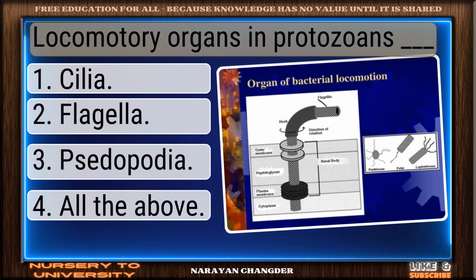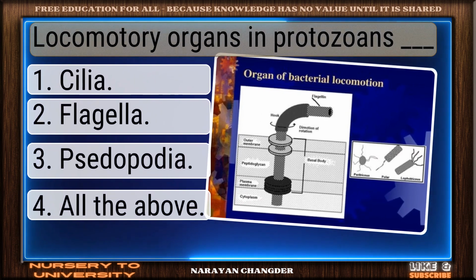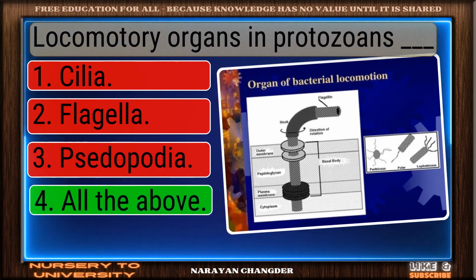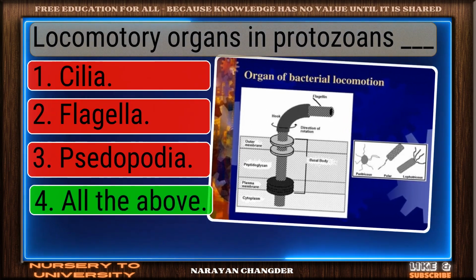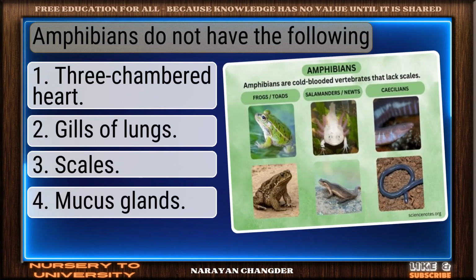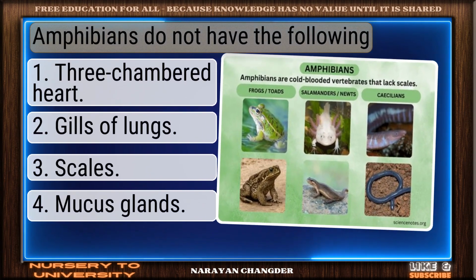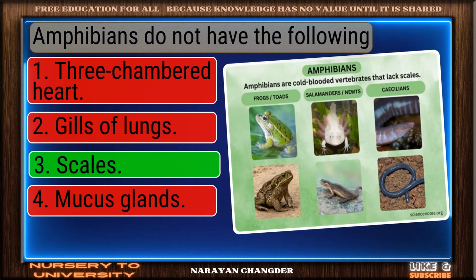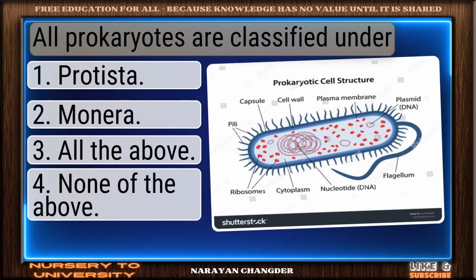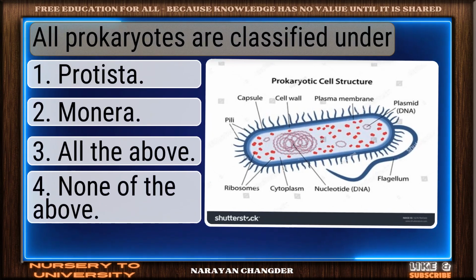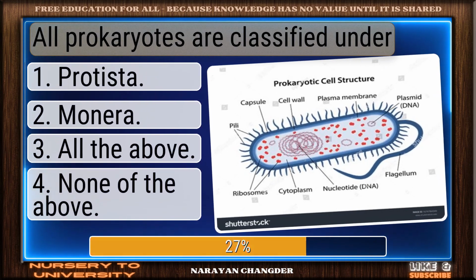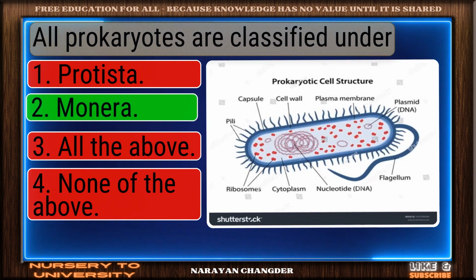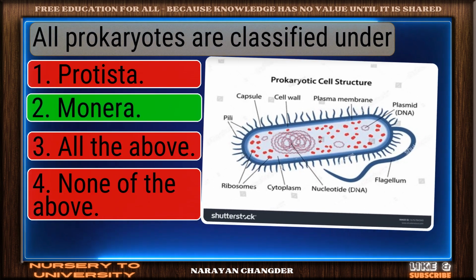Question number 224. Locomotory organs in protozoans, dash. Right choice. All the above is the best answer. Question number 225. Amphibians do not have the following. Well done. Scales is the right choice. Question number 226. All prokaryotes are classified under. Good job. Your answer, Monera, works well here.